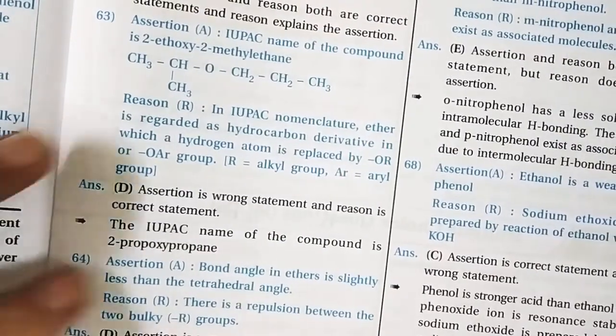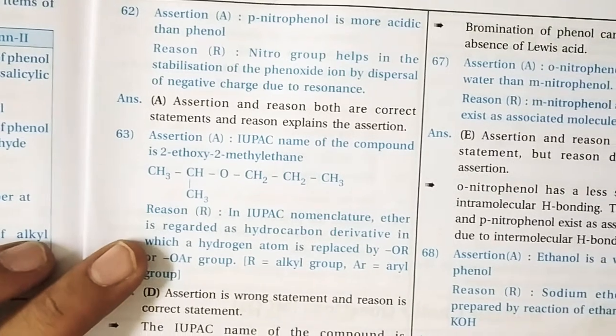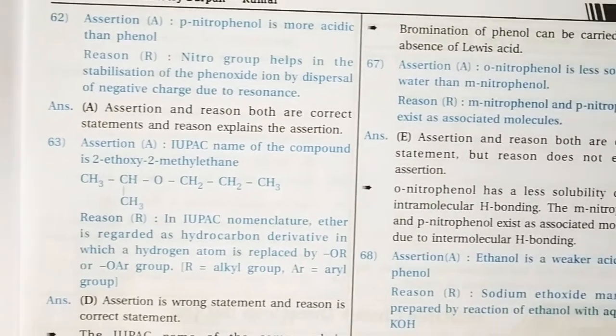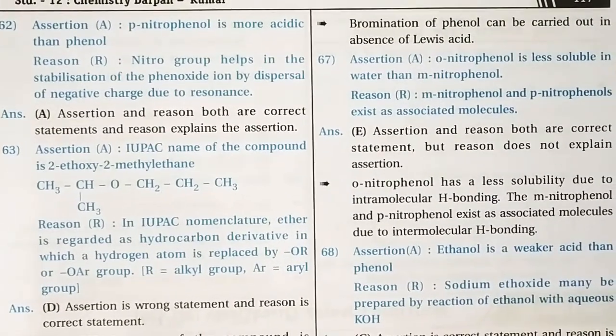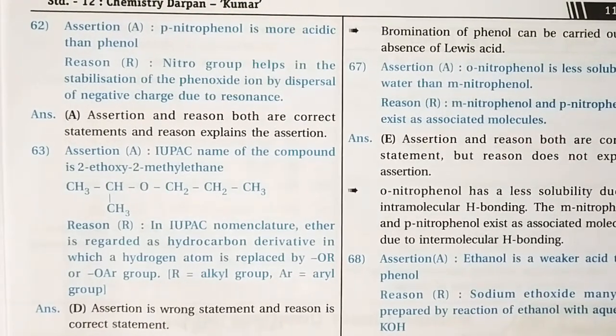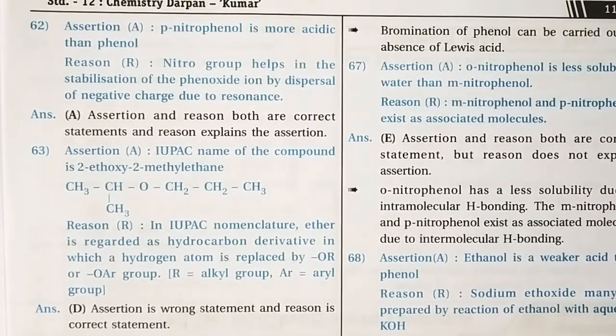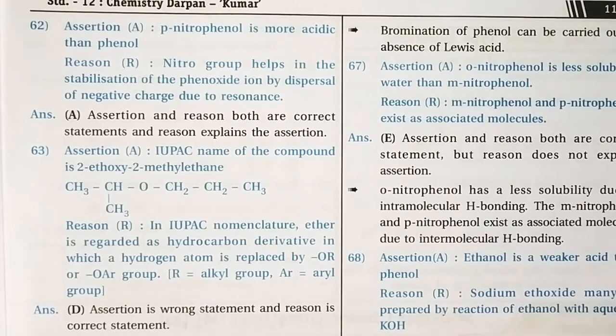Then the next question, number 62. Assertion: para-nitrophenol is more acidic than phenol. Definitely it is true, because the nitro group is an electron withdrawing group, and any electron withdrawing group increases the acidity and decreases the basicity. What is the reason behind that? The nitro group helps in the stabilization of the phenoxide ion by dispersal of negative charge due to resonance.